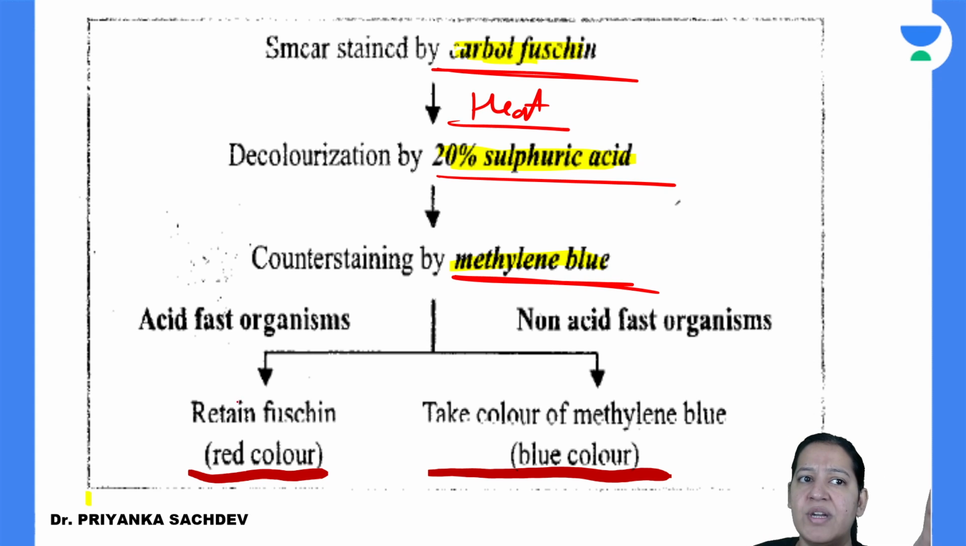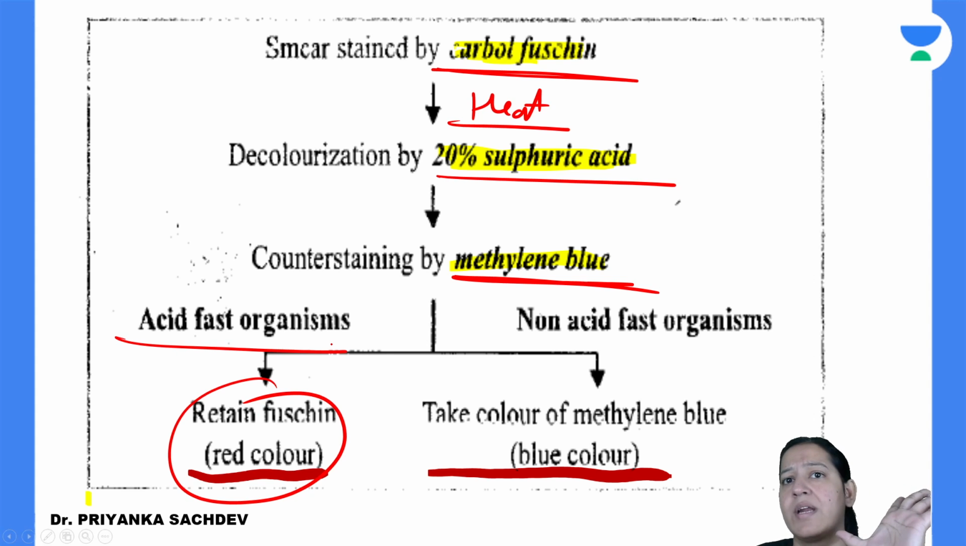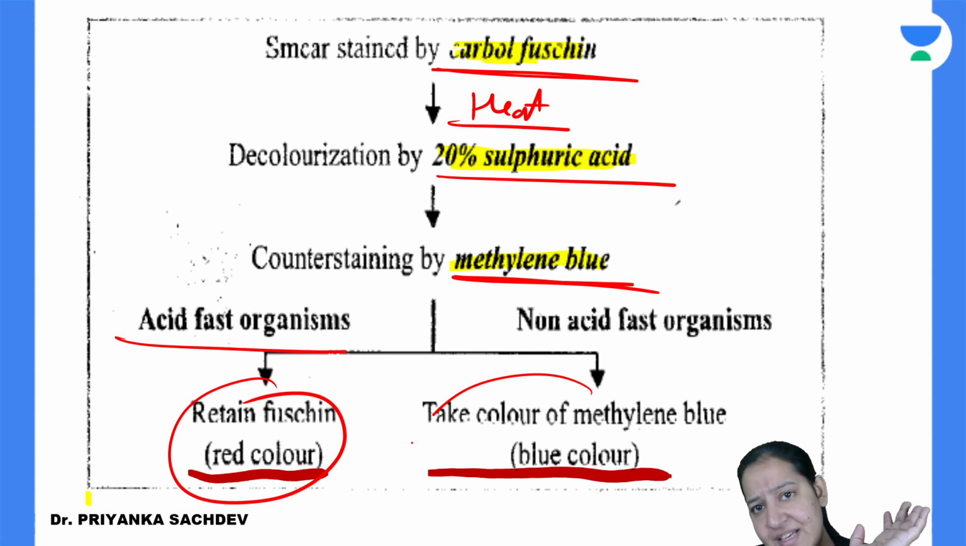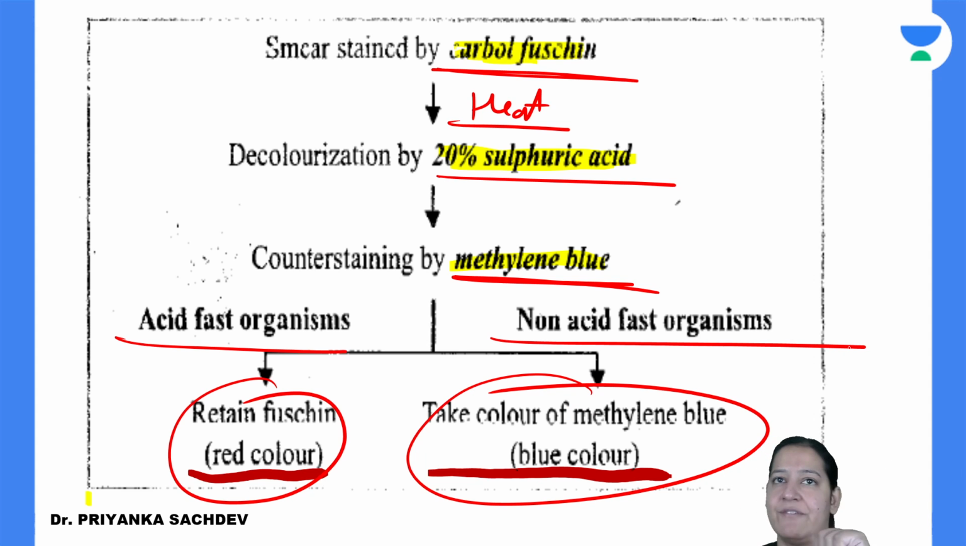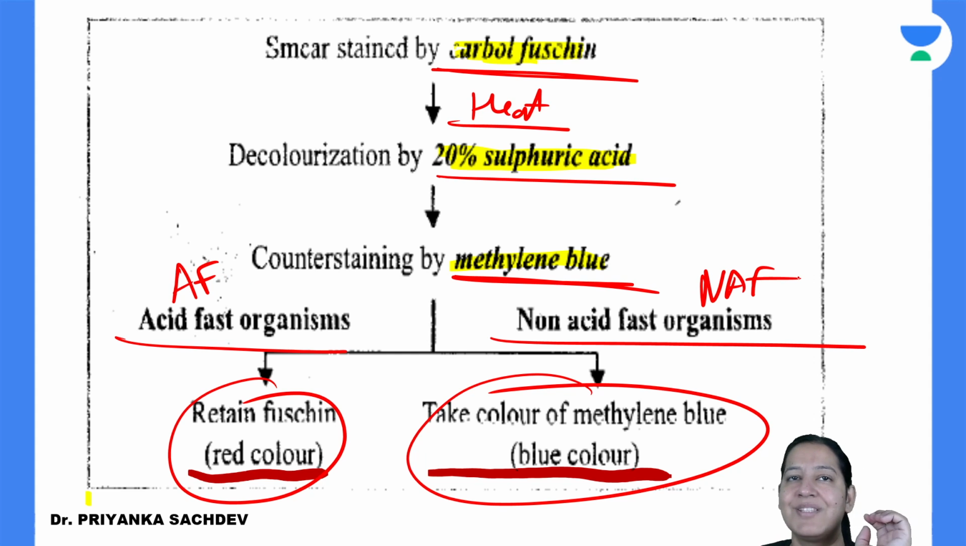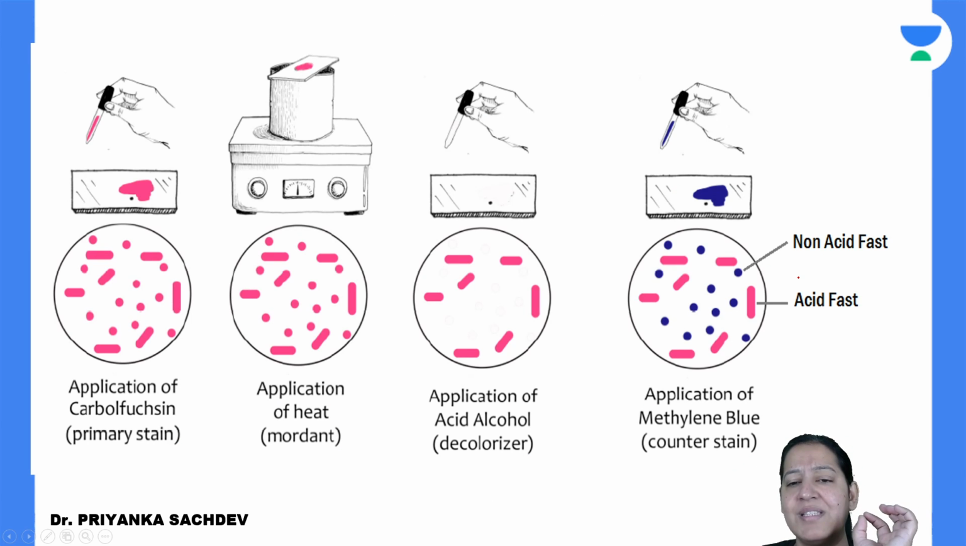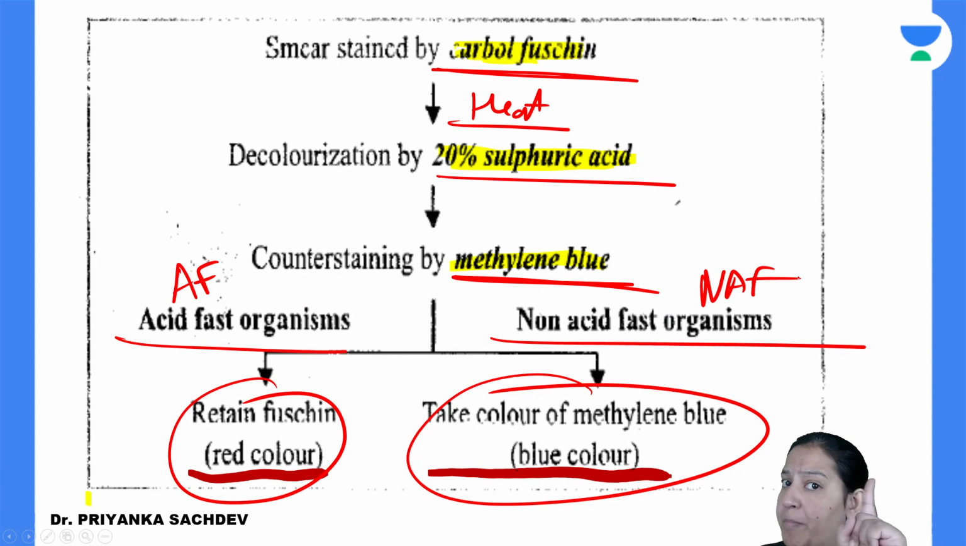So the ones which retain the primary stain, that is red in color, are acid fast organisms, and the ones which take the secondary stain, the counter stain, and become blue in color, are non acid fast. There it was gram positive and gram negative, here it is acid fast and non acid fast. So it's the same principle. Here the difference is due to mycolic acid in the cell wall, not peptidoglycan.